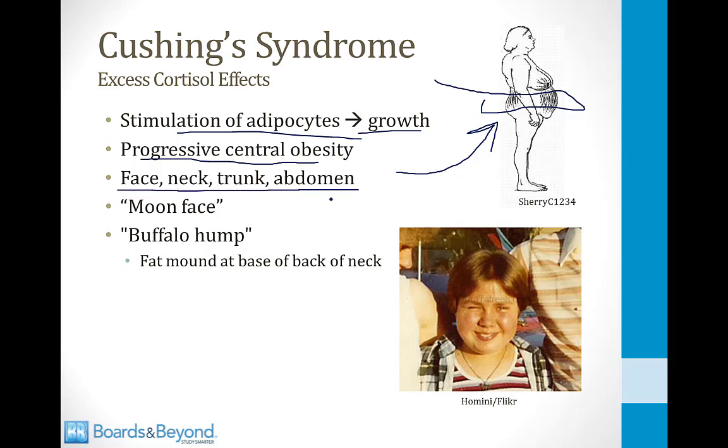One of the characteristic findings is called the moon face. This is a picture of a child who is taking steroids. You can see that his face is round like the moon. Another classic finding of Cushing's syndrome is called the buffalo hump. This is shown here in this picture. It's fat at the base of the neck in the back.